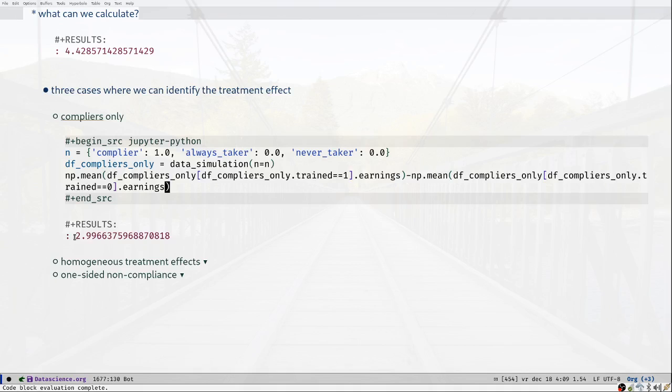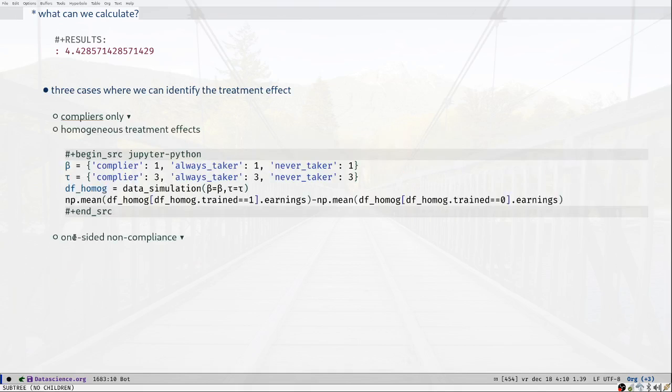So one case in which we can find it is when there's only one group, there are only compliers. These compliers follow the regulation in the sense that they only get training if they get invited, and they don't get training if they don't get invited. And training is distributed randomly, so it does not, for instance, depend on the resulting effect of training on earnings, but it's randomly distributed. Under these conditions, we can find our treatment effect.